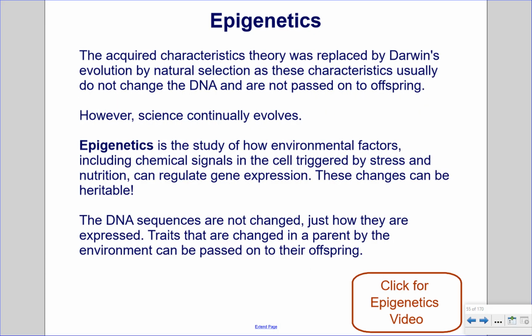Epigenetics. The acquired characteristics theory was replaced by Darwin's evolution by natural selection, as these characteristics usually do not change the DNA and are not passed on to the offspring. However, science continually evolves. Epigenetics is a study of how environmental factors, including chemical signals in the cell triggered by stress and nutrition, can regulate gene expression. These changes can be heritable. The DNA sequences are not changed, just how they are expressed.